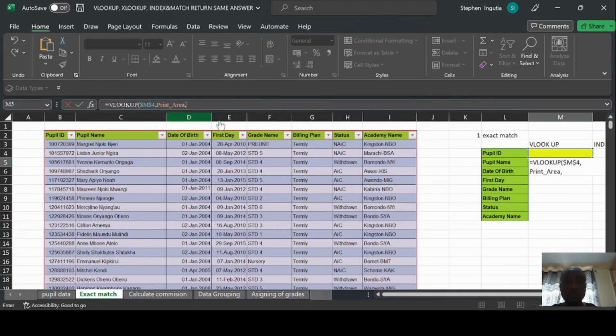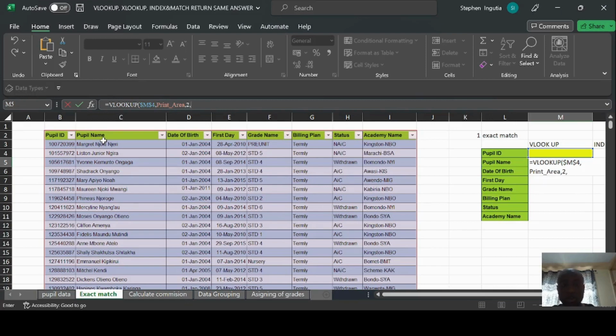From there, I'm being asked what the column index is. For VLOOKUP, you have to provide the column that you're trying to return from that table. Which column number are you trying to return? To count the column number, it starts from the first column, which is index 1, 2, 3, 4, 5, 6, 7, 8. In total, this table has 8 columns. But for us, we are looking for pupil name. Pupil name is in column 2, so we have to write 2.